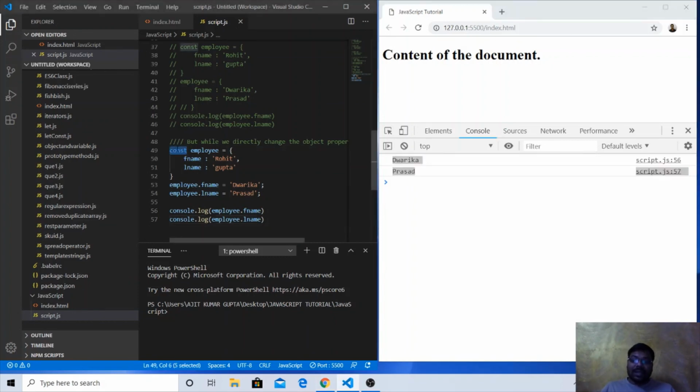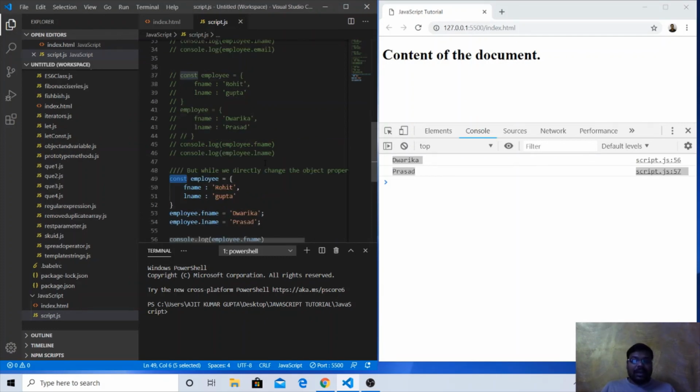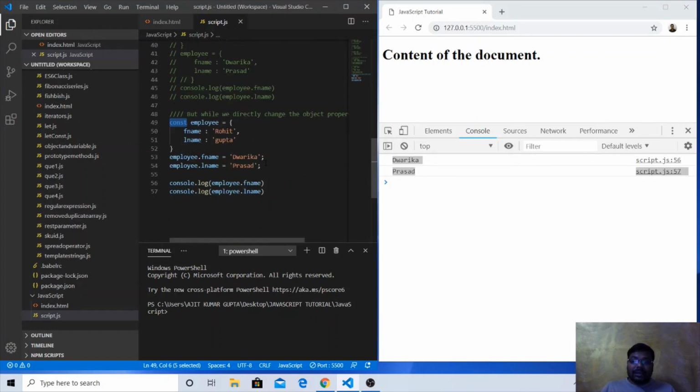Even though it has been declared with the const keyword. So that is the exceptional criteria. We cannot directly assign a new value to the object or the variable, but if it is an object, then we can individually assign new values to its properties.